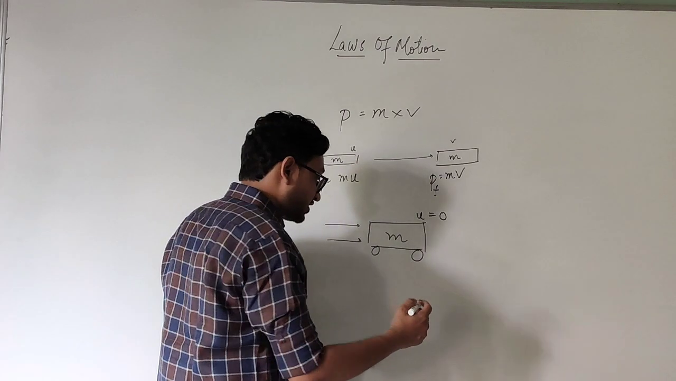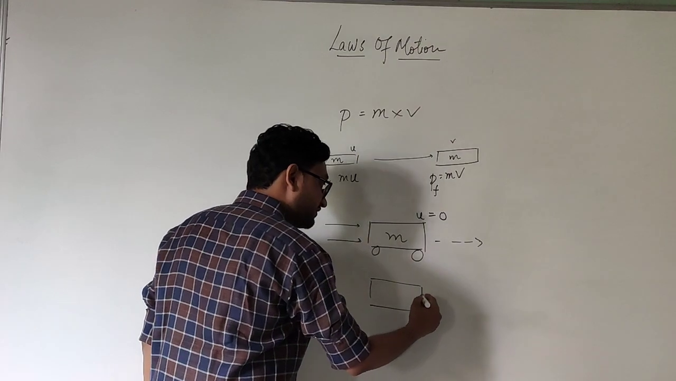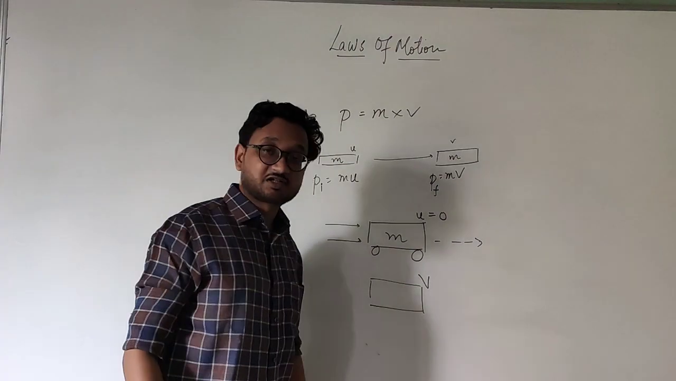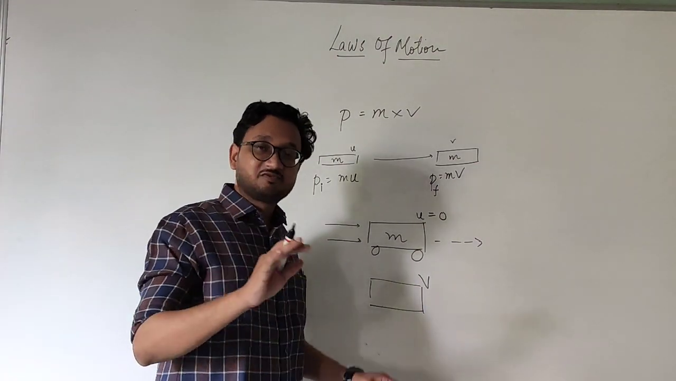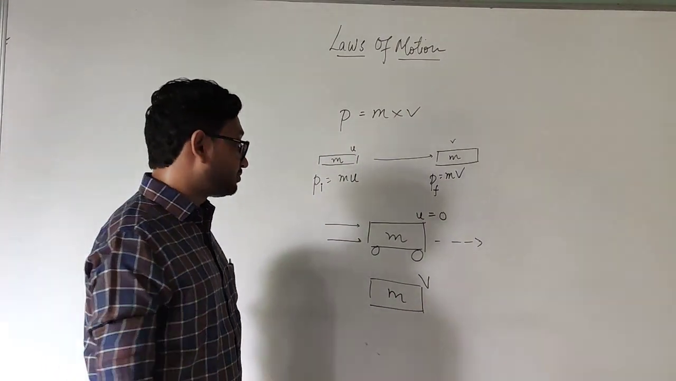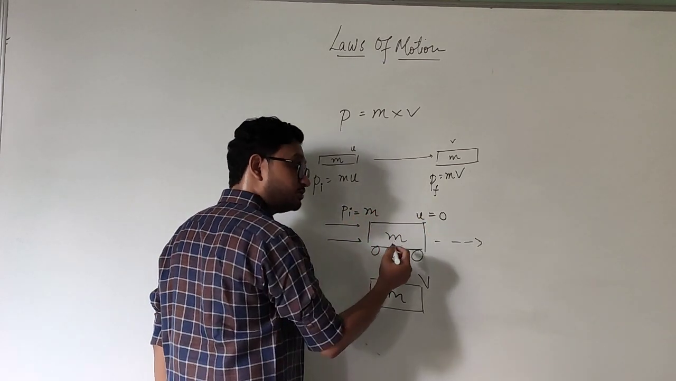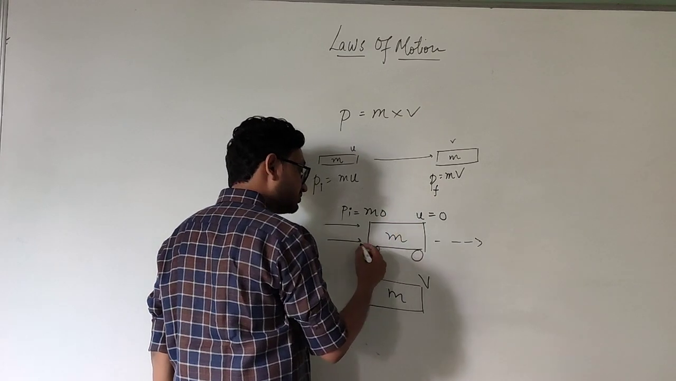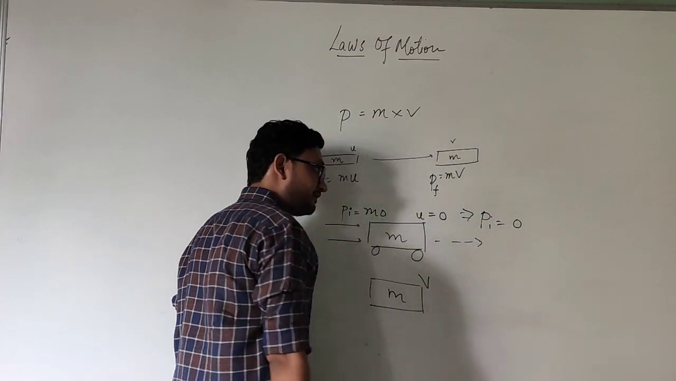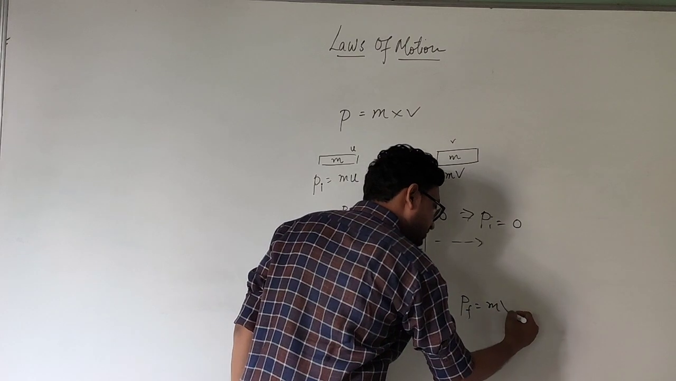And after some time, when you apply the force, the same vehicle which is now moving in this direction is having velocity v. Before, the initial velocity was 0, but now it has a certain velocity v. We don't know what it is, so we are just writing v. But the mass is still the same. So previously P initial is m into u, that is m into 0. So its initial momentum Pi is 0, and the final momentum Pf is m into v.